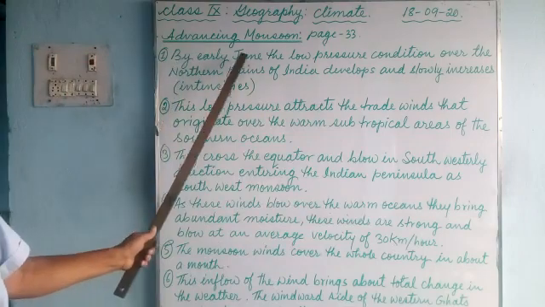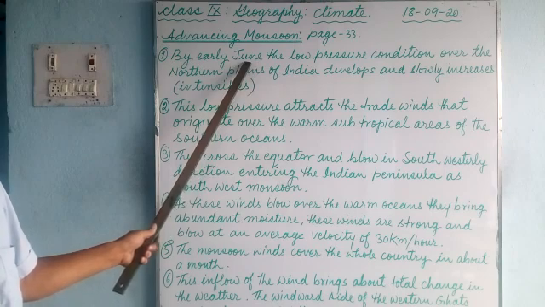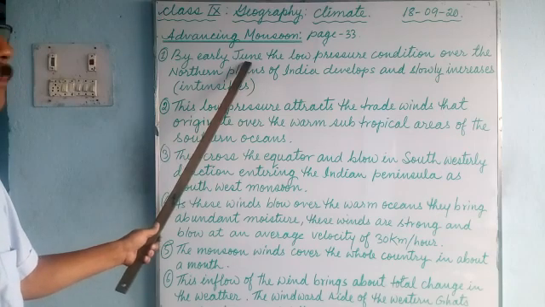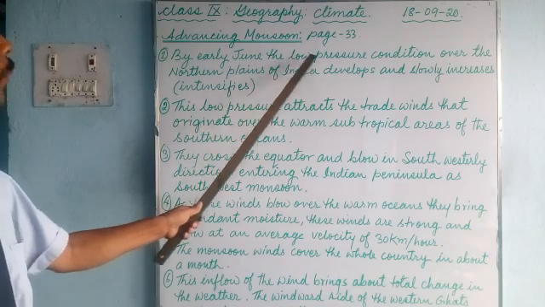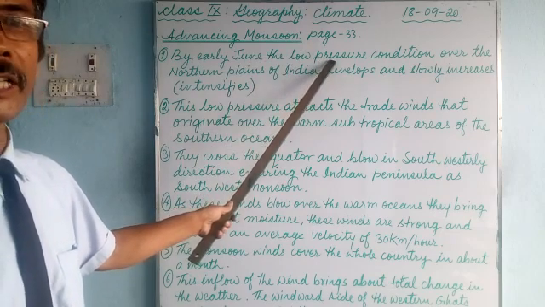So by early June, when the Indian subcontinent is heated by the extreme heat of the sun during summer, a low pressure area is created, especially in the northern India.